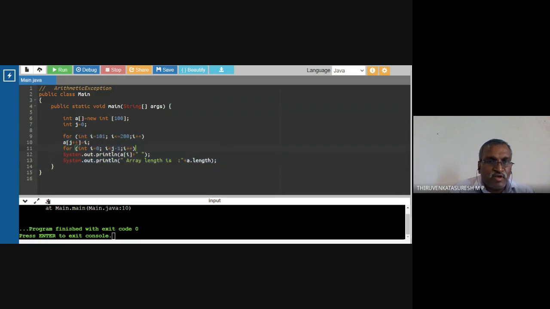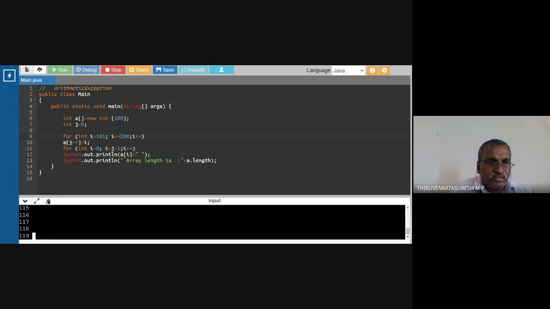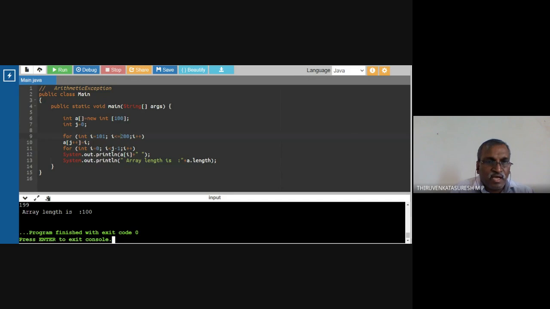Now I'm going to change the value to 100 and run the code. I think it is correct. Yes, it ran smoothly because the array is going to occupy only 100 values. I think you are able to understand the exception handling mechanism. The try, catch, and finally blocks handle the exception mechanism. Throw and throws are also useful for throwing the exception.